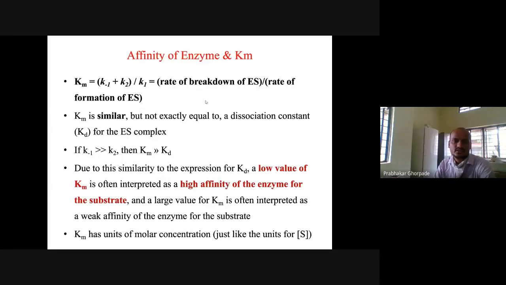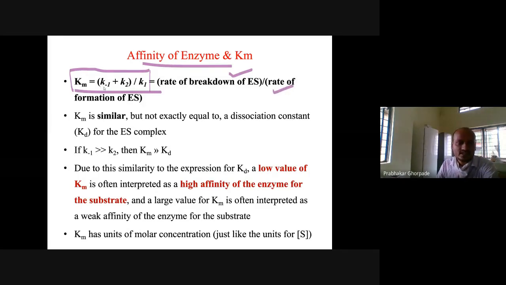Okay, so coming to the plotting techniques. Affinity we already discussed, right? The higher the Km, the lower the affinity. This is the Km value. How do we derive it? We have already discussed a lot about it. It is basically the rate of breakdown divided by the rate of enzyme-substrate formation, because K-1 plus K2 is the breakdown constant, and K1 is the formation constant. So we can regard Km as the rate of breakdown divided by the rate of formation.